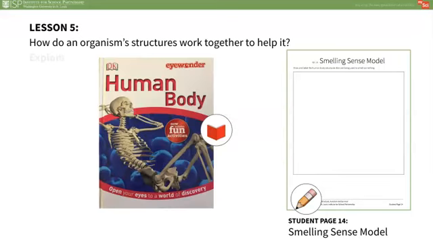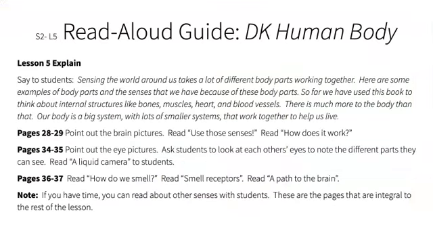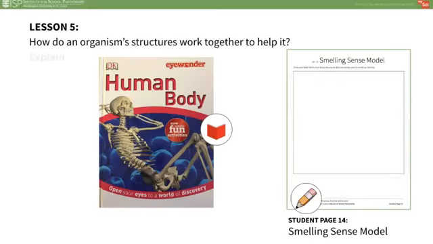In the Explain portion of this lesson, a read aloud of DK Human Body from Lesson 3 will help students realize what structures are being used to sense the world around us. Remember that only specific sections from this book need to be read aloud for this part. Refer to the read aloud in the teacher pages for more details. After reading, allow students to refine their smelling sense model answers. Students should now be able to label the nose, receptors, and brain.